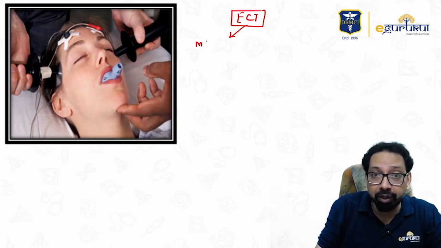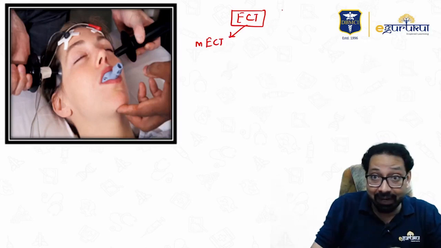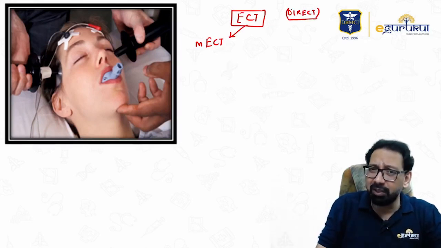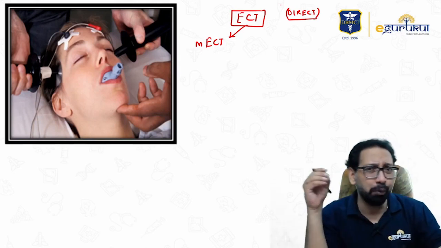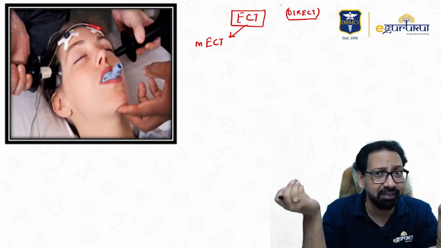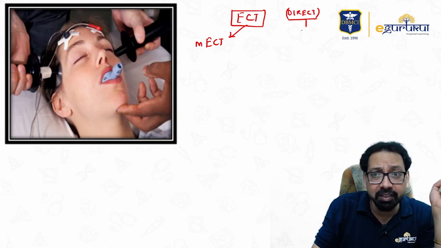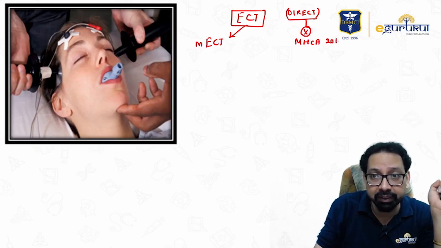Now we say modified ECT. ECT may be of two types. Direct ECT: previously we used to put electrodes directly without general anesthesia, without muscle relaxant, that is direct ECT. Question, direct ECT is completely banned according to Mental Health Care Act 2017.